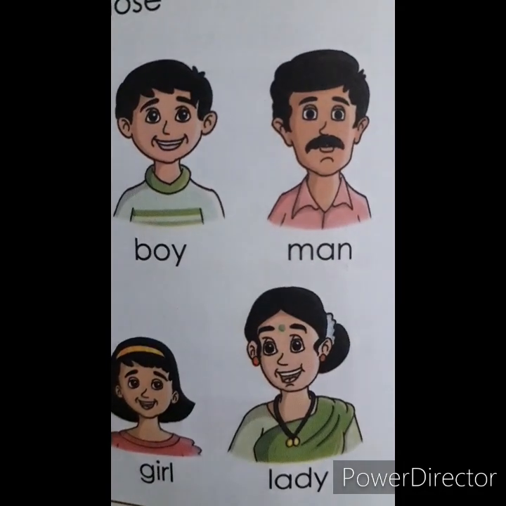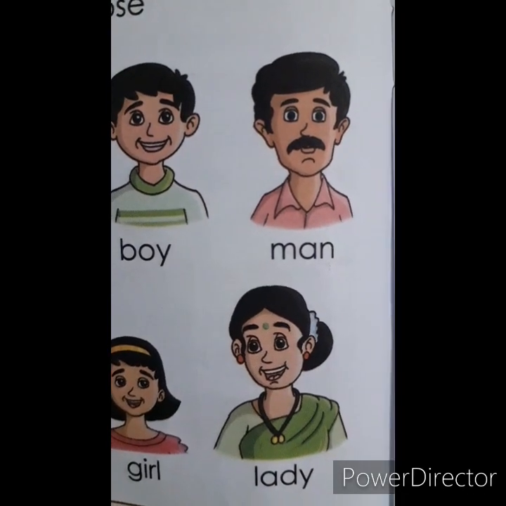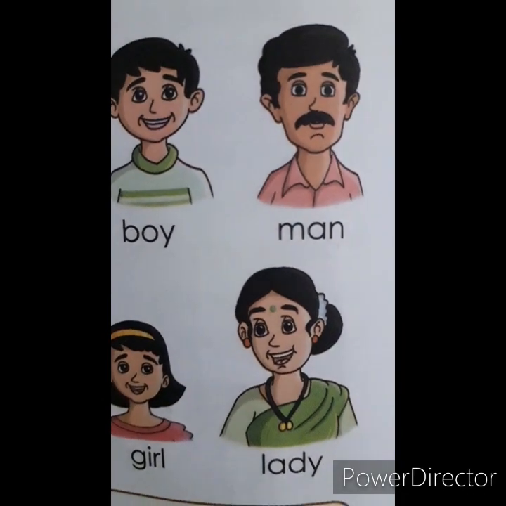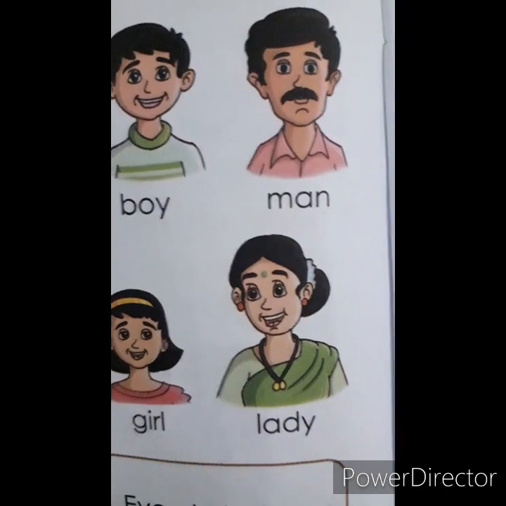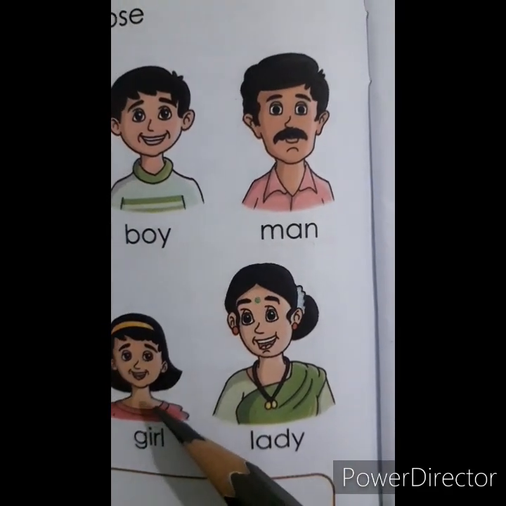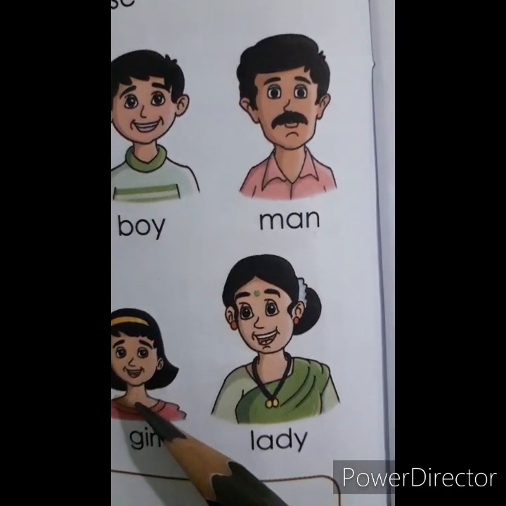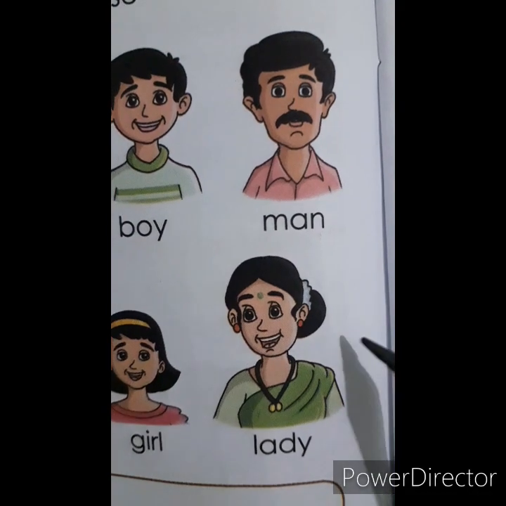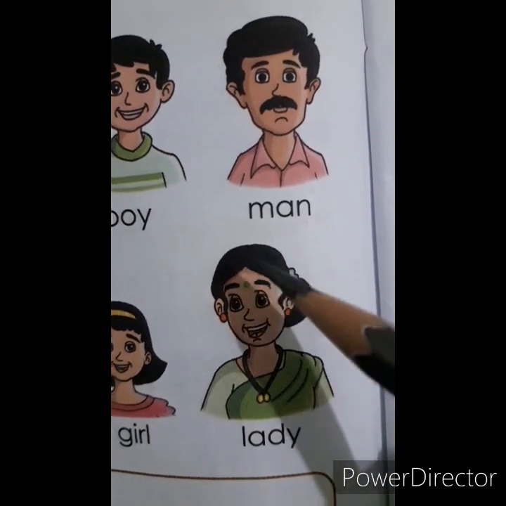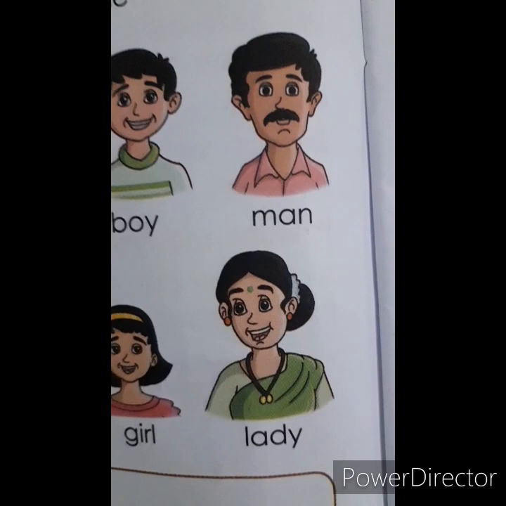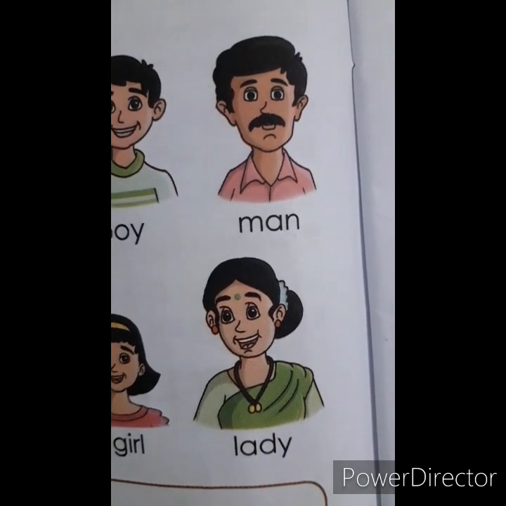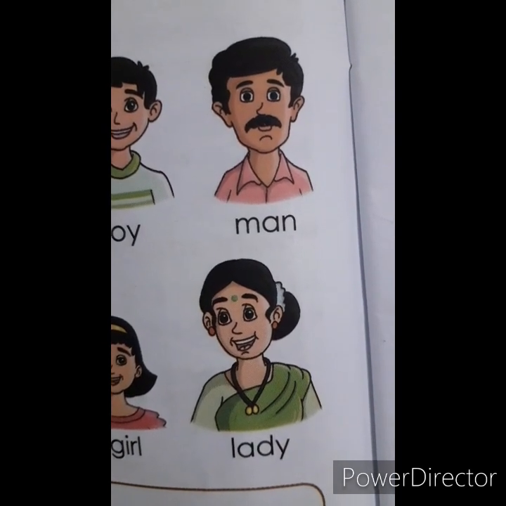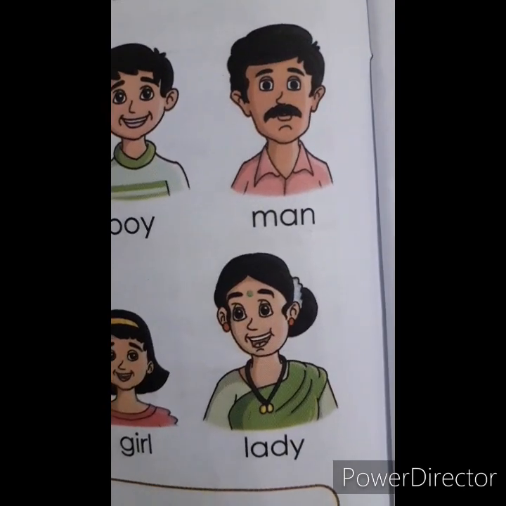A small girl grows up to be a young lady. Look at this girl. She is a girl. After a few years, she will be a lady. Like this picture. People look different according to their age.